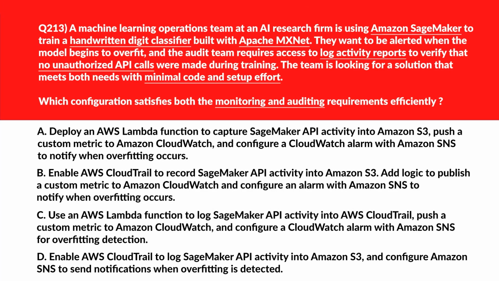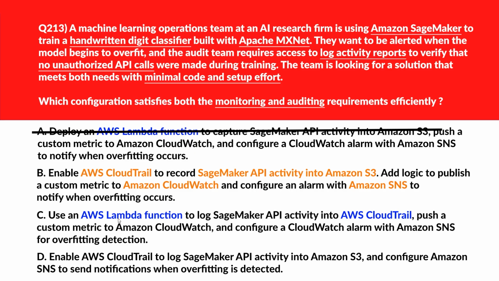Let's move to the next question. We'll look at option A first. Option A, if we focus, Lambda adds unnecessary complexity for logging when CloudTrail already handles it natively. Incorrect. Now let's move to option B. B, if we look, CloudTrail natively logs API activity to S3 without custom code, and CloudWatch with SNS handles metric-based alerts efficiently. Let's keep this.